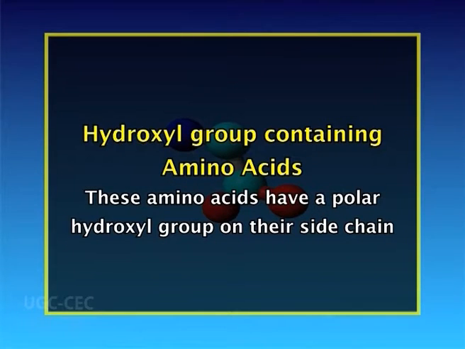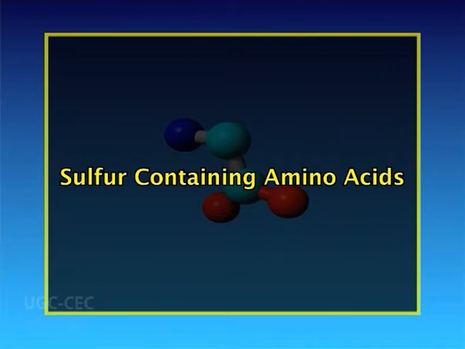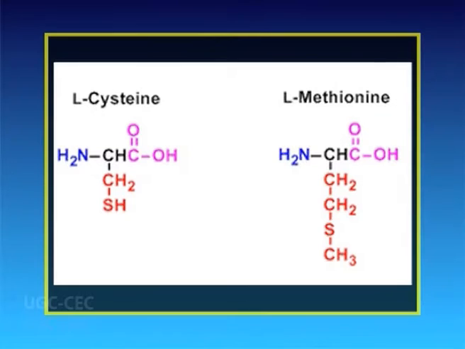Hydroxyl group containing amino acids. These amino acids have a polar hydroxyl group on their side chain, for example serine, threonine and tyrosine. Sulfur containing amino acids. Cysteine with sulfhydryl group and methionine with thioether group are the 2 amino acids incorporated during the course of protein synthesis.